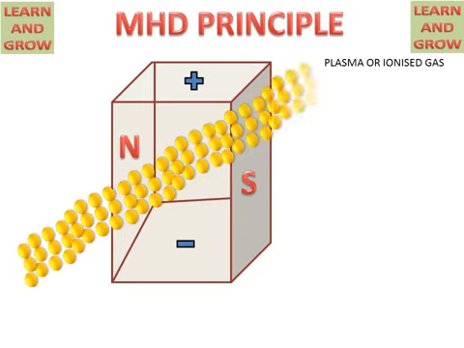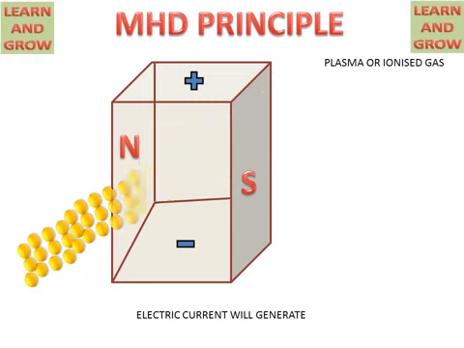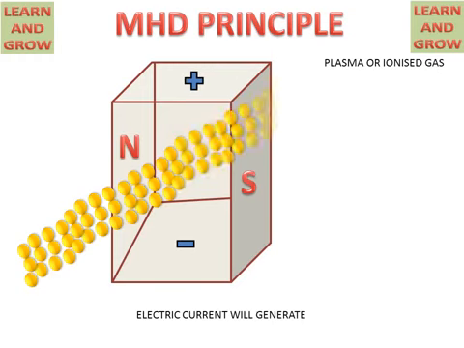Here this gas is used as an electrical conductor. Electric current will be generated in the gas, and the ions will go towards the respective electrodes. A DC power supply will be generated in this manner, which will be further converted into an AC power supply. MHD has two systems, open and closed.